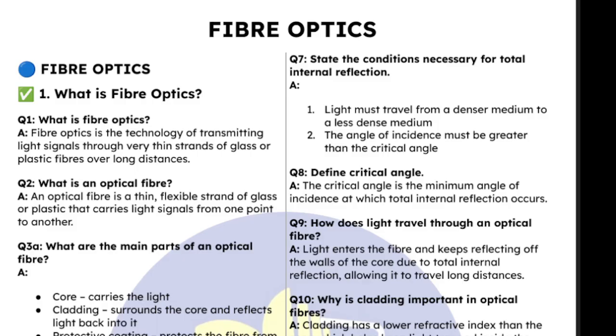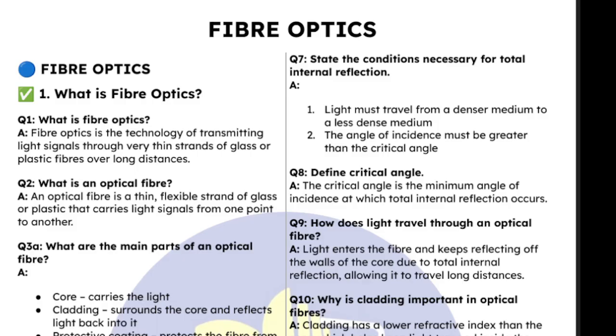This will form one of many series of videos for the preparation of your physics exam. For WAEC, your physics exam is divided into two sections: section A and section B. Section A contains 7 questions where you are going to be asked to answer 5, and there are some specific topics that come from that section A. There are some specific 10 topics that WAEC brings out questions on for that section A.